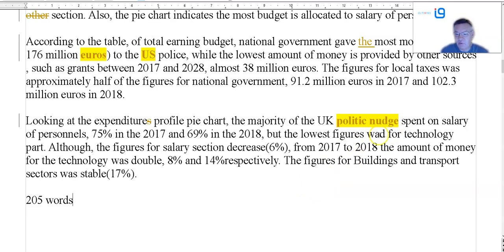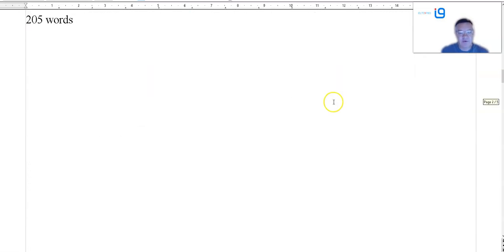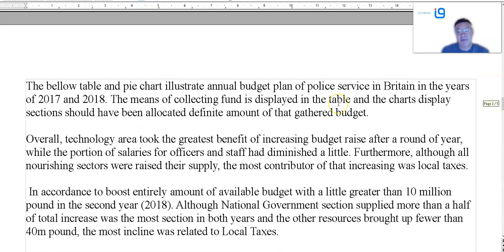Those figures was for technology parts. Figures salary section decrease. What, so decreased? The amount of money for technology was double. Figure was stable. So, again, that needs a fair bit of work also. I can't be bothered. I haven't got time to rewrite every single thing to rewrite it for you. I just don't.